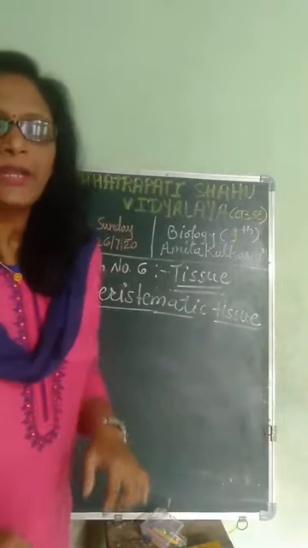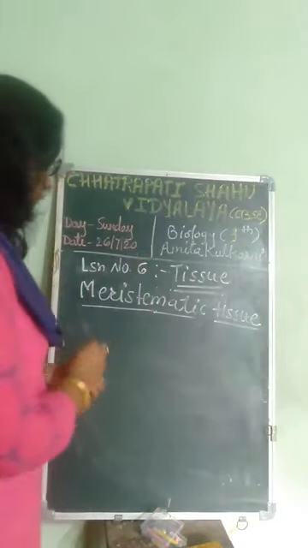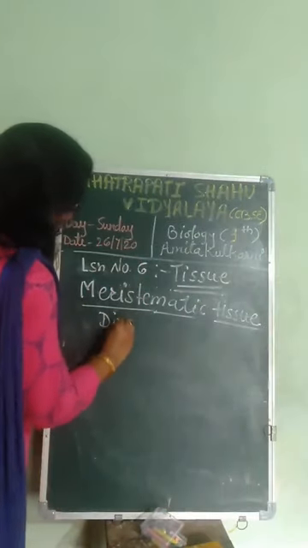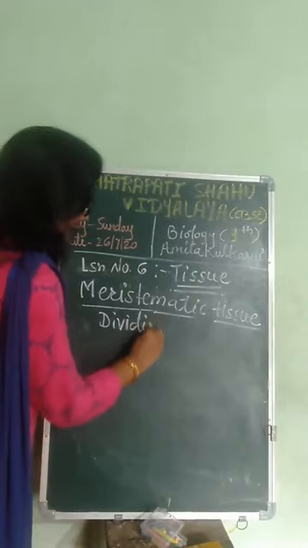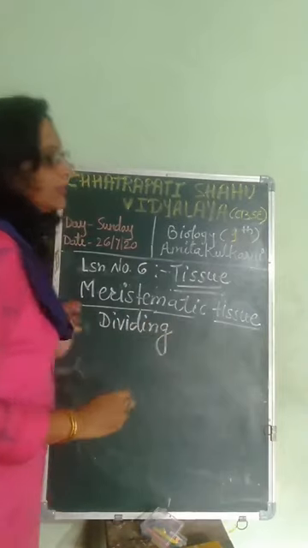So meristematic tissues, as I have told you, are dividing tissues. That means these cells go